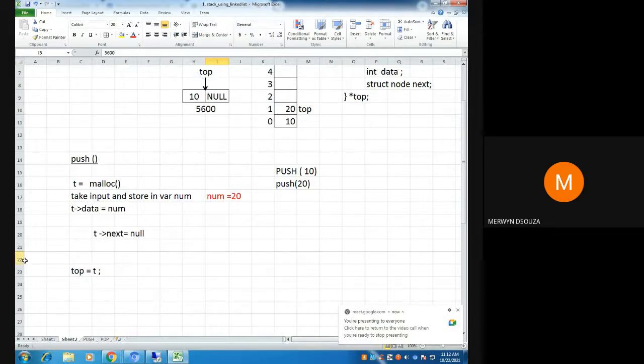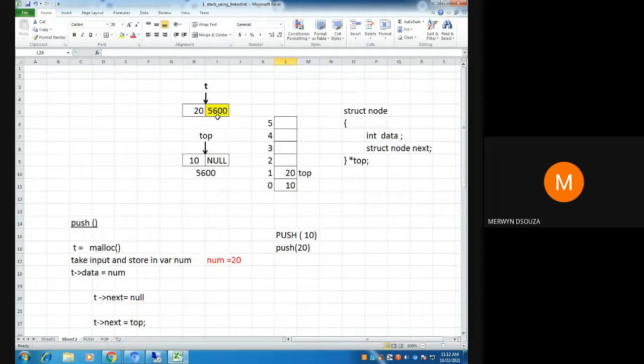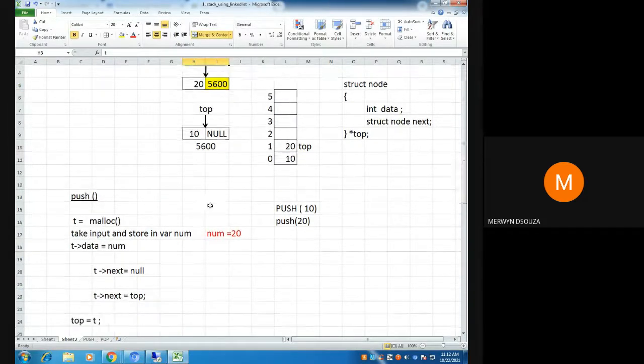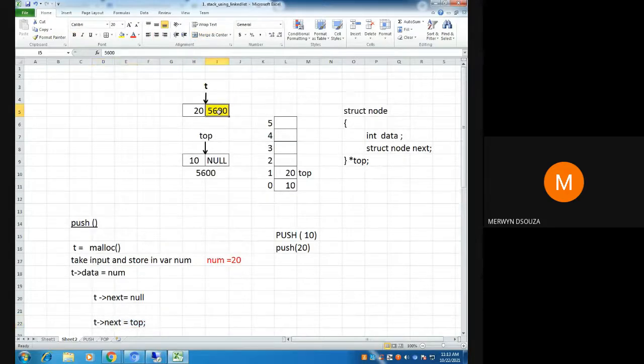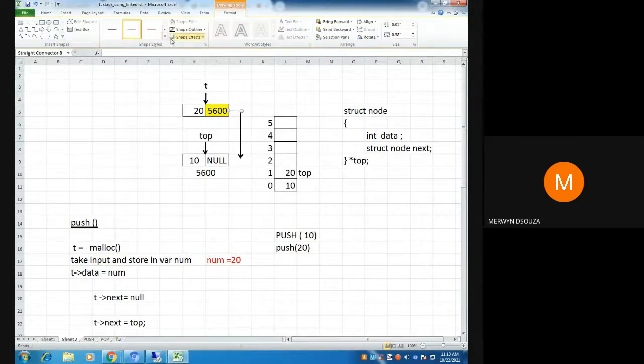When I get 5600 here, that means I will have two conditions when I'm doing push. Let me write here first, then we'll discuss the two conditions. T arrow next equal to top, we are saying here. If I want 5600 to come here, then I'm going to say T arrow next equal to top. Then this 5600 comes here, and we get this link from here to here. I'm not able to show you properly here, but basically something like this will be happening.